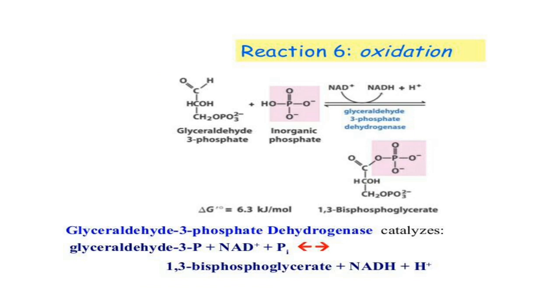The enzyme glyceraldehyde 3-phosphate dehydrogenase catalyzes the conversion of G3P into 1,3-bisphosphoglycerate. The reaction occurs in two steps. First, the oxidation of the aldehyde to a carboxylic acid by NAD+, and second, the joining of the carboxylic acid and orthophosphate to form an acyl phosphate product.